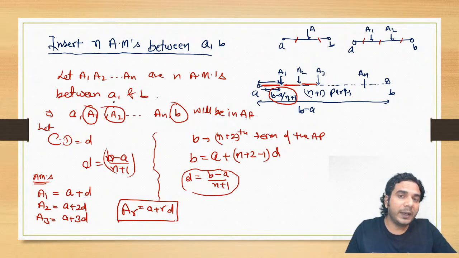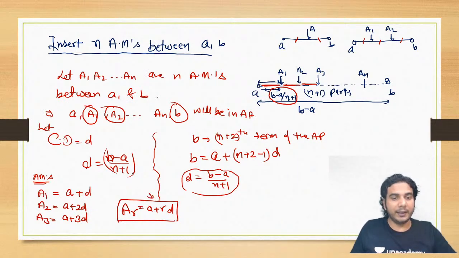So the rth arithmetic mean is the r plus 1th term of the AP. That's why you get the rth arithmetic mean as a plus rd. So it's easy to write a particular arithmetic mean if asked.